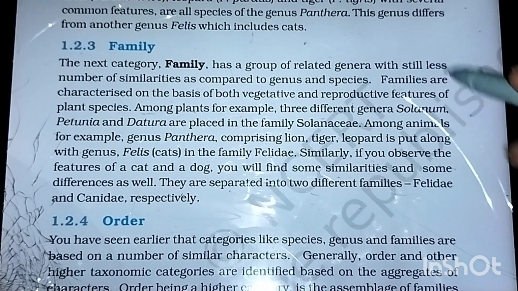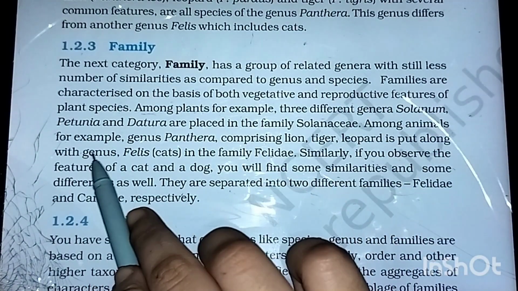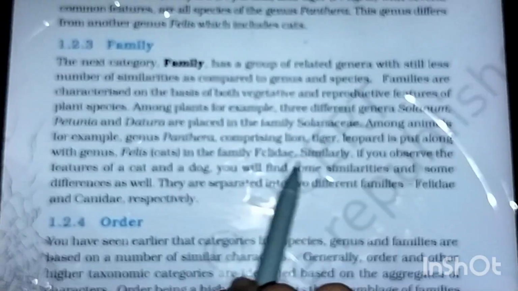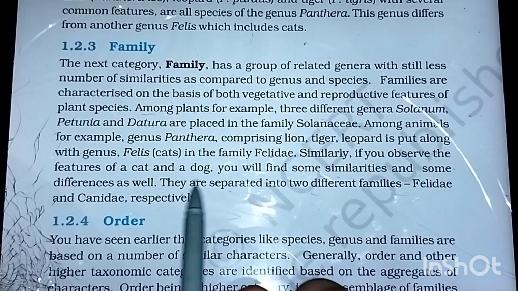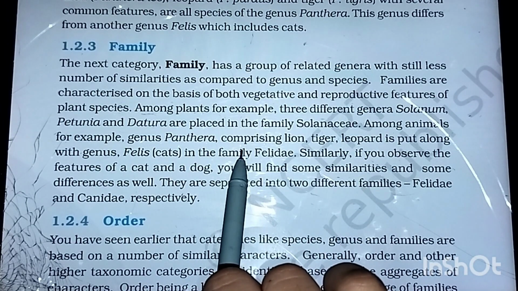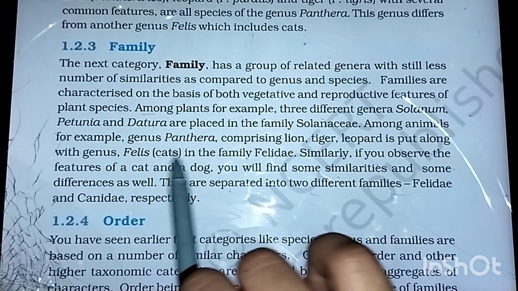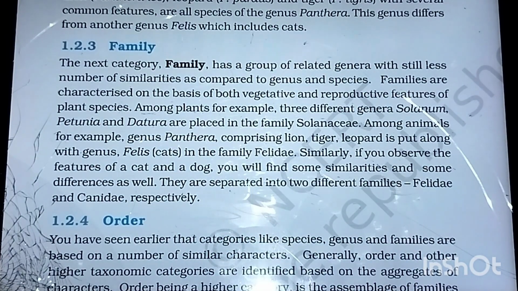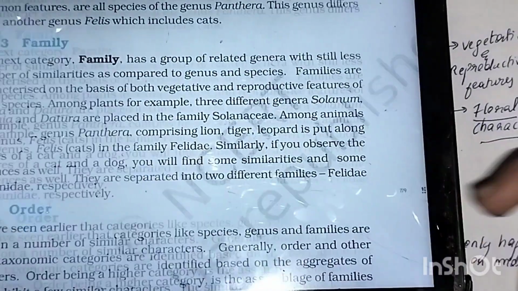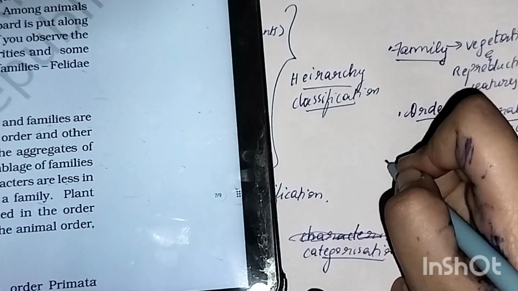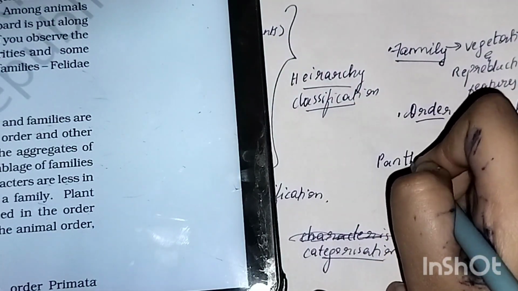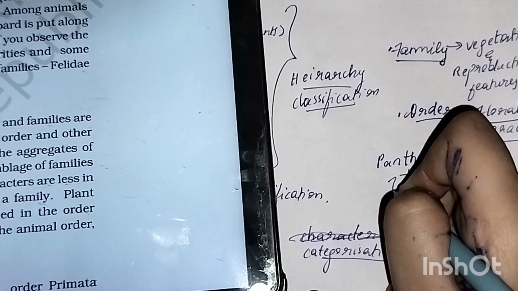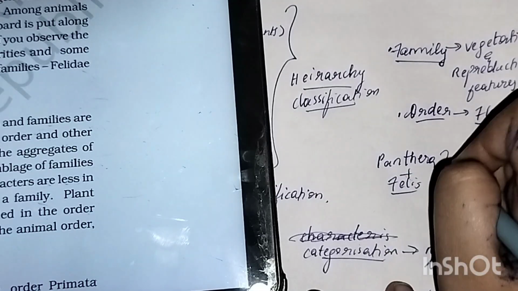Among animals, for example, Panthera and Felis come in the family Felidae. Panthera and Felis together come under family Felidae. You can remember whatever I'm telling you. You can create a mind map over here. Panthera plus Felis. They come under where? They come under family Felidae.